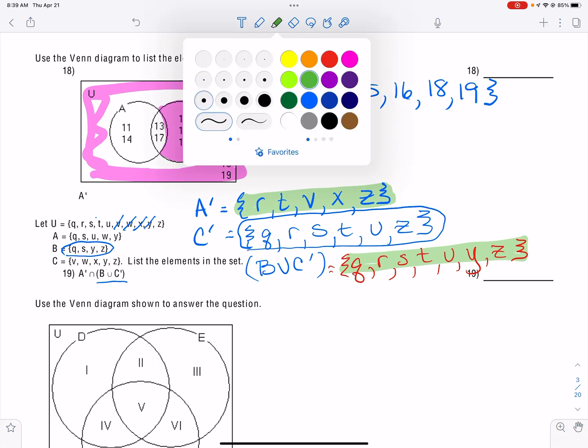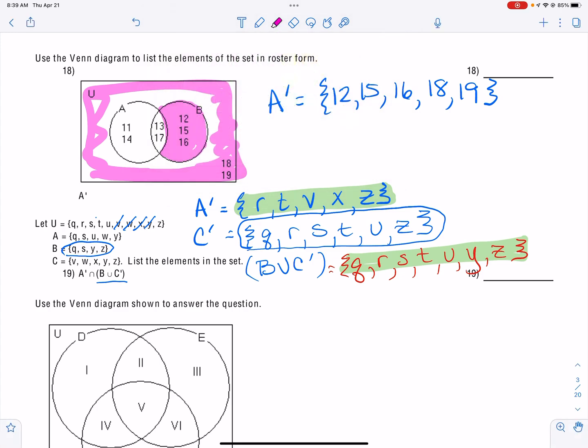So I'm going to highlight, they both have an R, a T, and a Z. So my answer, A complement intersect B union C complement, is the set of R, T, Z.